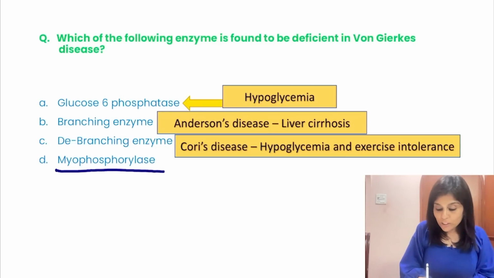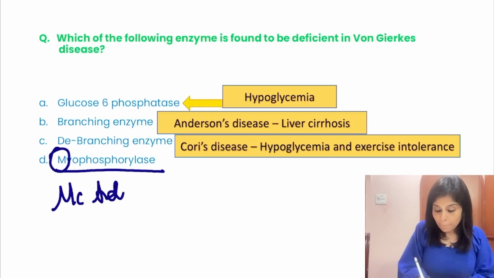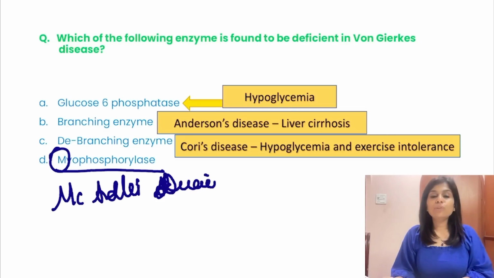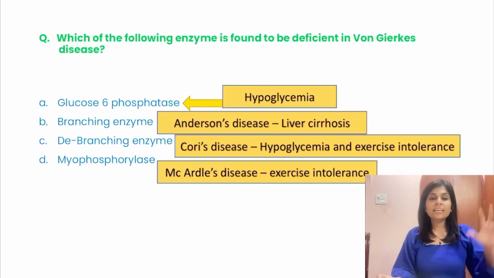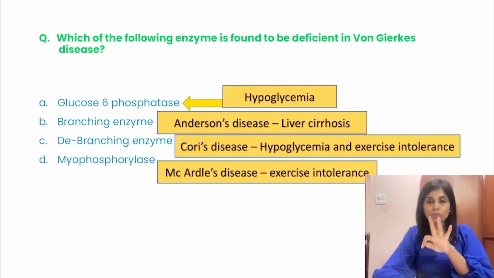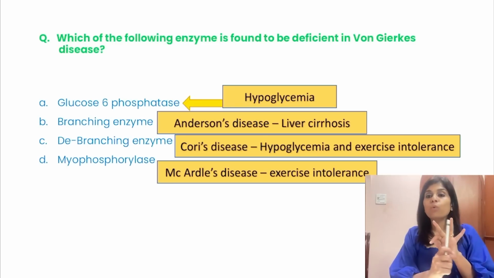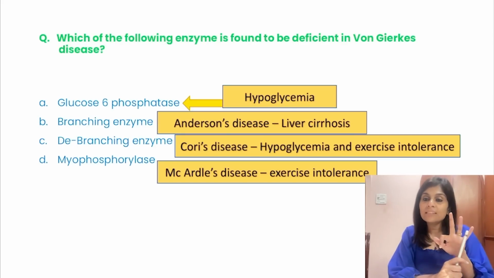Myophosphorylase, M for M. Myophosphorylase deficiency causes McArdle's disease. And when muscle glycogenolysis is defective, that causes exercise intolerance. So that's about all these glycogen storage disorders. Whenever you're asked about glycogen storage disorders, there are 3 facts that you need to know. Which type is it? What is its name? Which enzyme is defective? Once you know these 3 facts, you will be able to find out the clinical features.